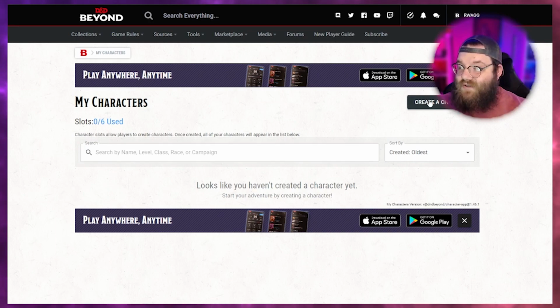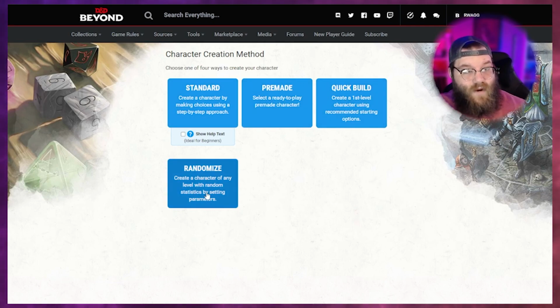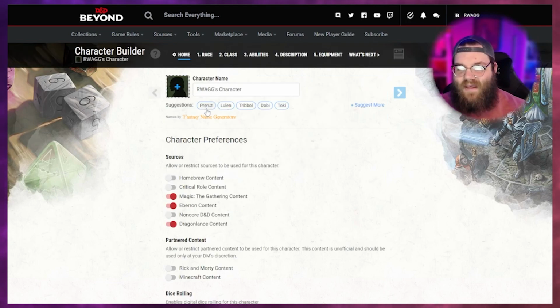Okay. So what we're going to do is we are going to create a character. And here we go. This is immediately where the meat and potatoes is, okay? We can do pre-made, we can do quick build, we can do standard, or randomize. Randomize is a lot of fun, but we're not going to worry about that. We're going to go to standard, okay? If you don't want to follow along in the video anymore, you're like, okay, well, I know how to get there now. They also had a button you could press back there to toggle beginner help, okay?